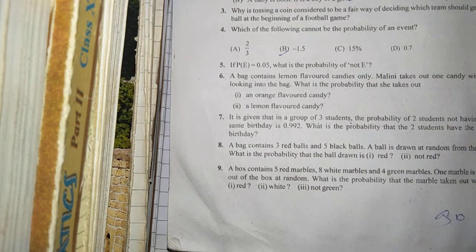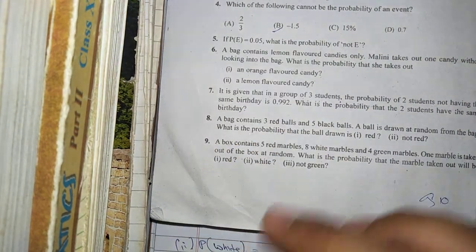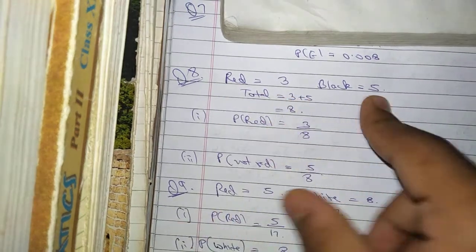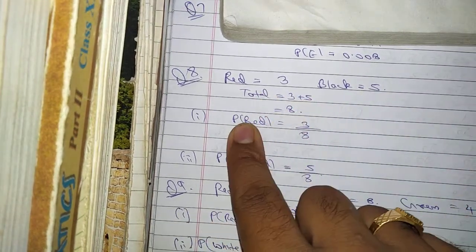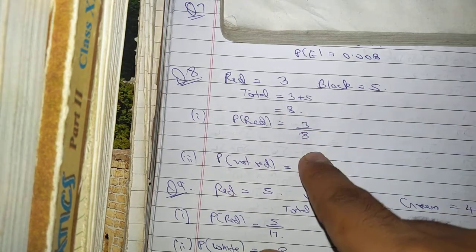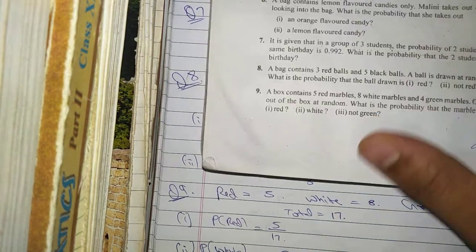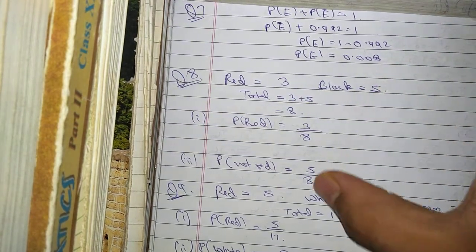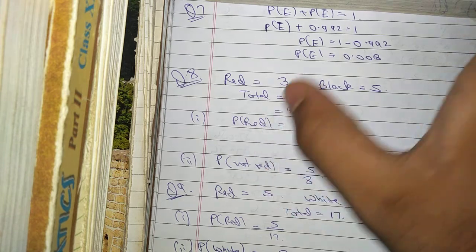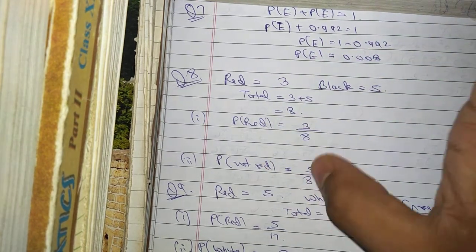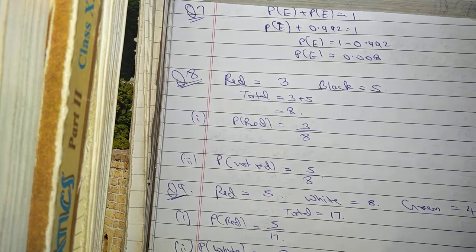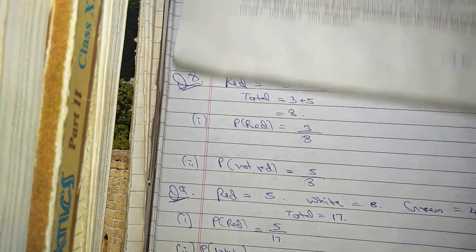Eighth one. A bag contains 3 red balls and 5 black balls. A ball is drawn at random from the bag. What is the probability that the ball is red? Red balls are 3, black are 5, total 3 plus 5 is 8. So probability of red is 3 upon 8. The second part is the probability of not red. Not red means a black ball, so 5 upon 8. This is favorable outcomes upon total number of possible outcomes. Okay, clear?